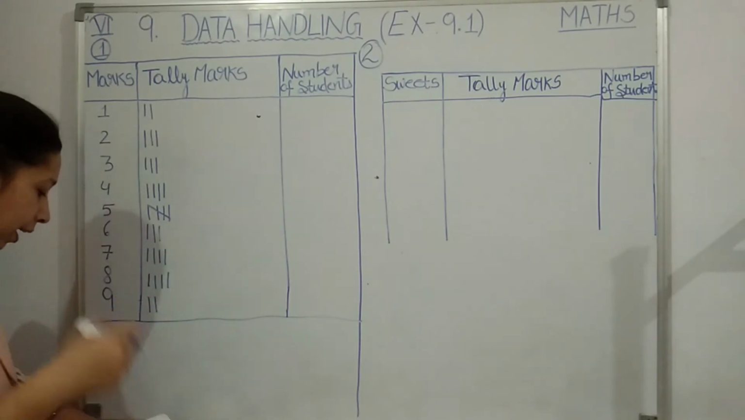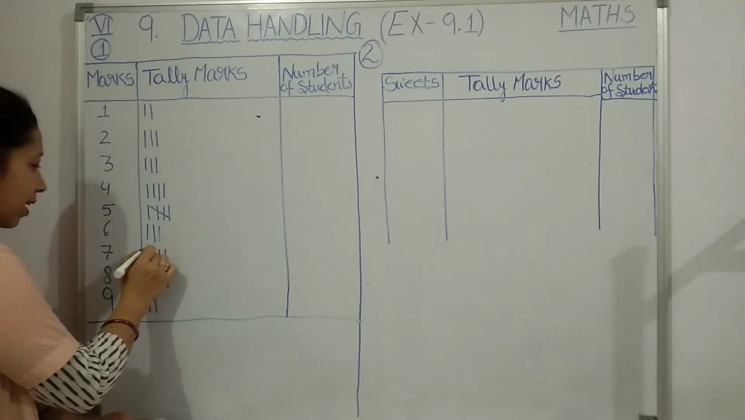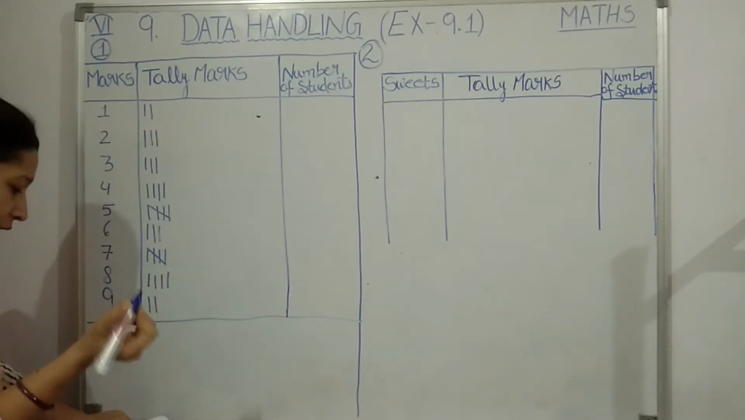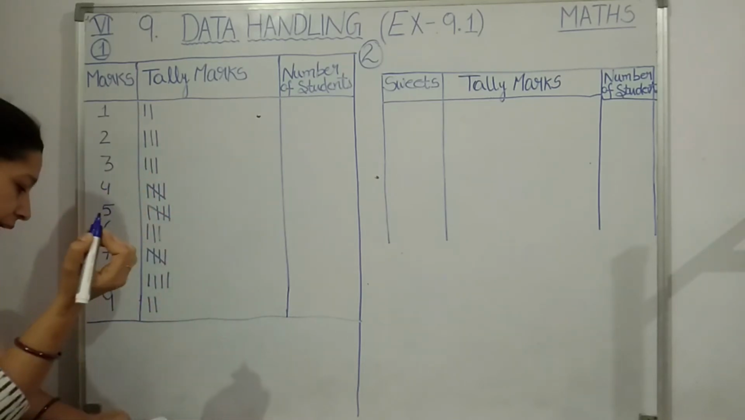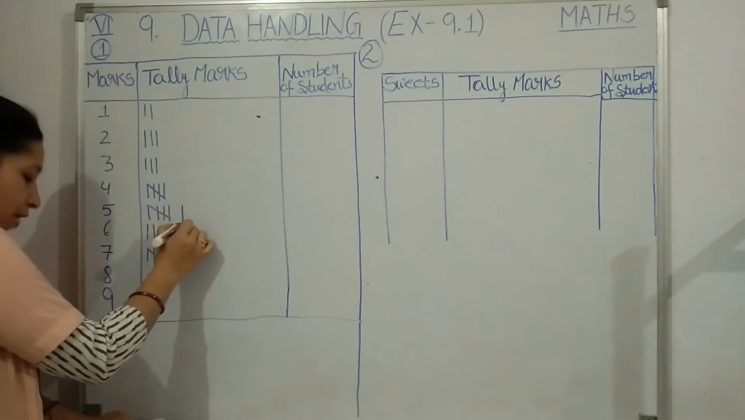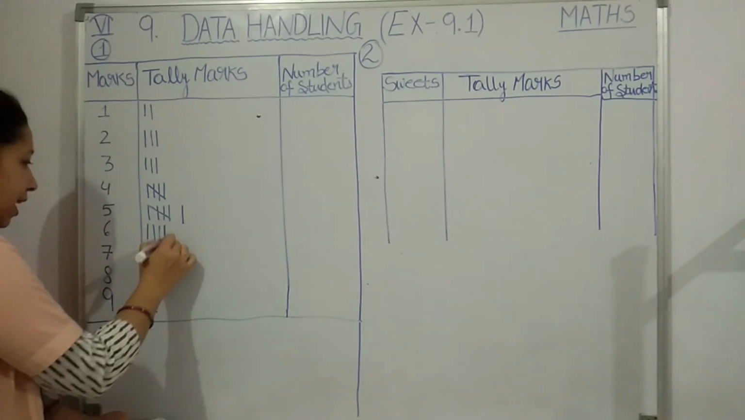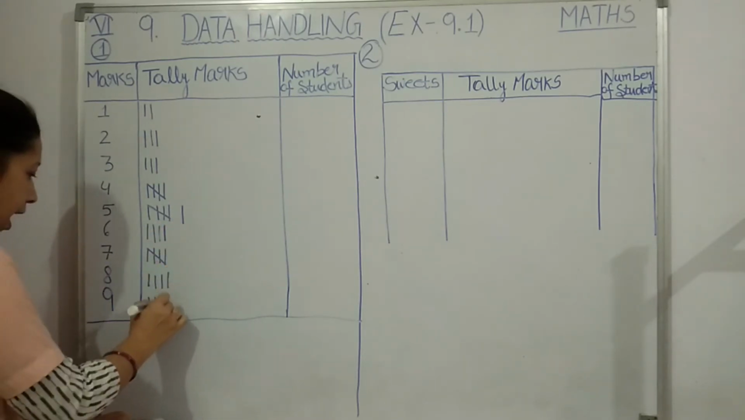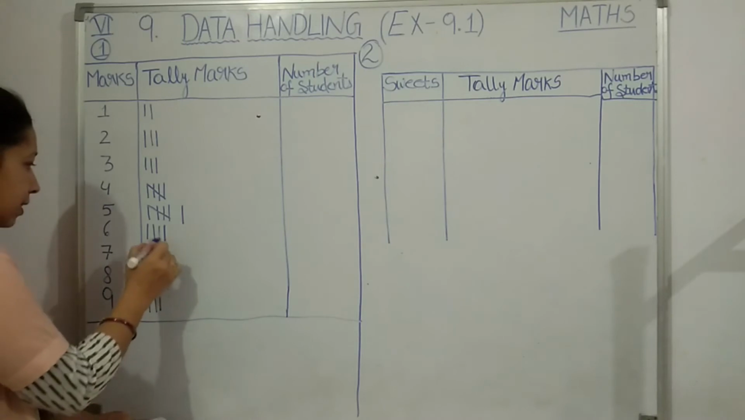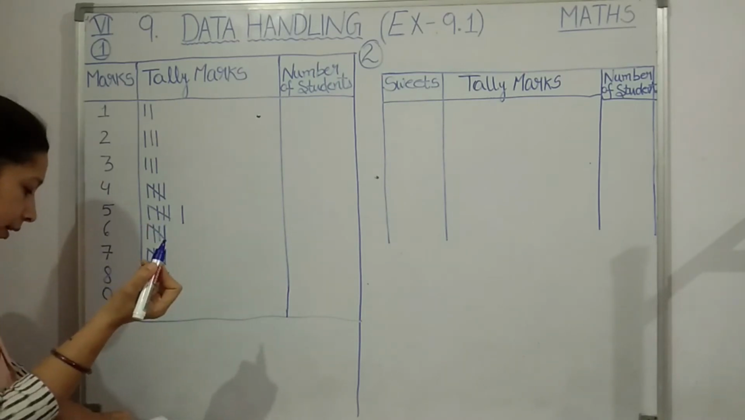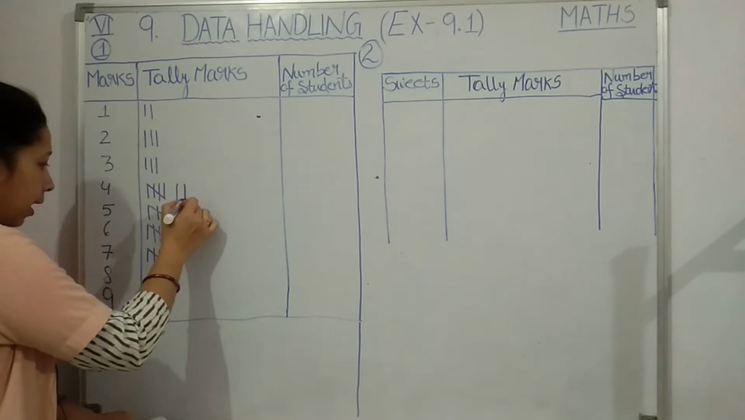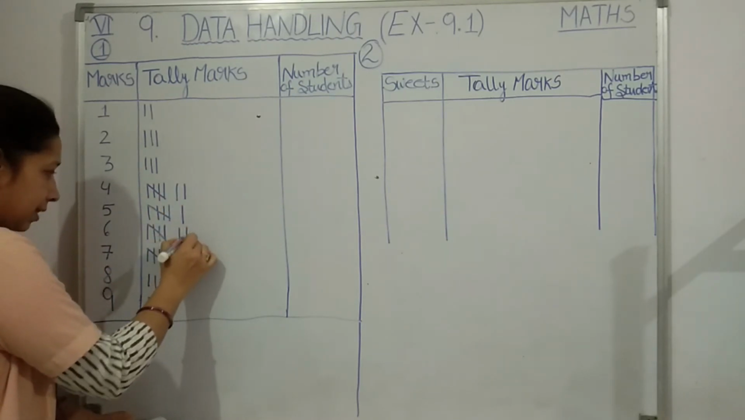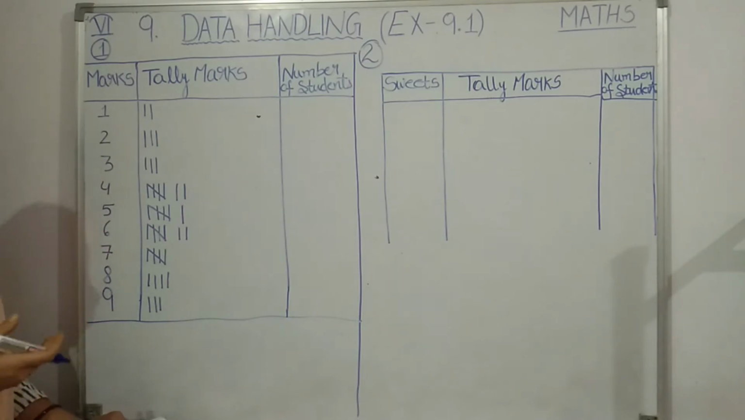6. Okay, fine. Then the next one is 7, again the 5th mark. Okay, 5th time 7 is coming. Then 4, again the 5th time 4 has appeared. Then 5, then 6, then 9, then again 6, 5th time, then 4, again 4, again 6 and 6. So here I have put the tally marks for the given marks.